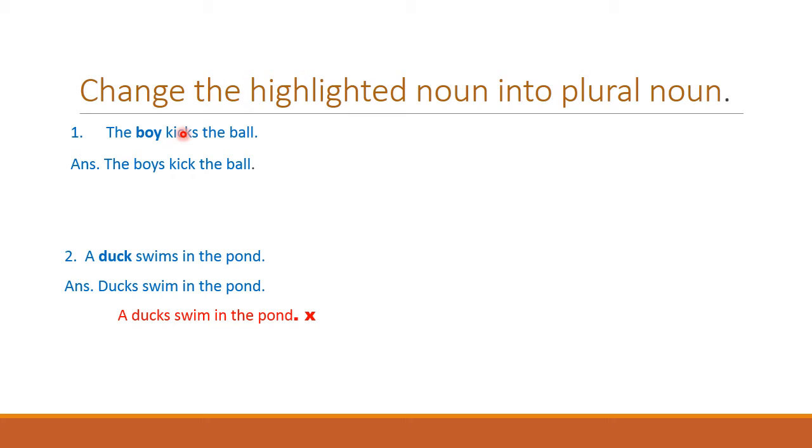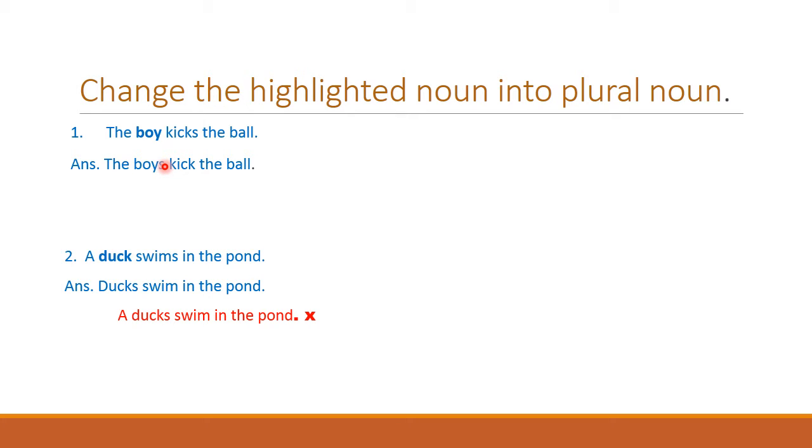And if you look here, in the first sentence, it is kicks. There is an S after the word kick. And in the second sentence, there is no S. Why is it so?